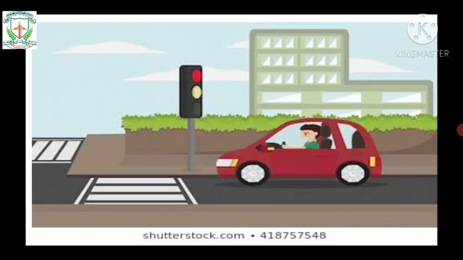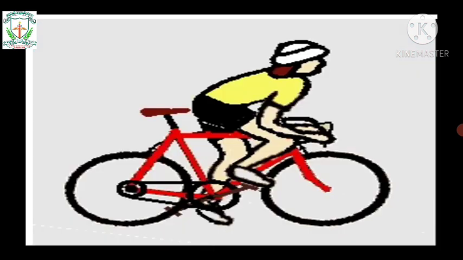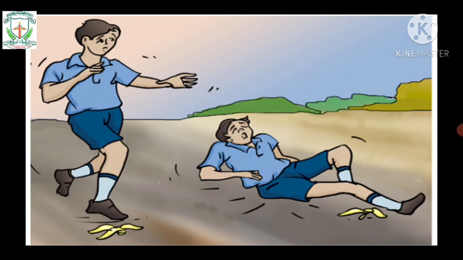Dear students, in this picture, a car is slowing down when a driver applies a brake at a traffic signal. In this picture, we can see that a boy applies brakes and the bicycle slows down. In this picture, a boy slips down when he steps on a banana peel. Why is it difficult to walk on smooth and wet surfaces? It is all because of friction.